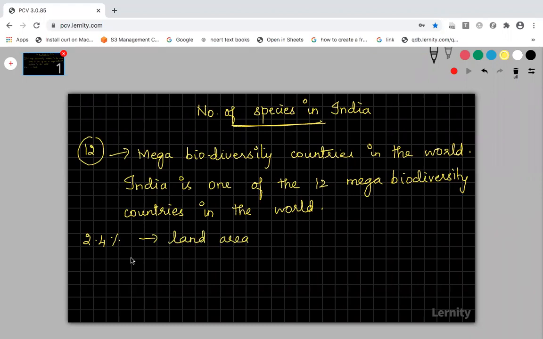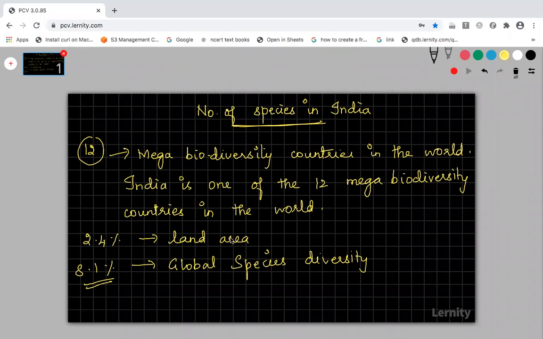But when talking about the global species diversity, India is said to have 8.1%. That is, among the global species diversity, India has 8.1% of species in that particular land area of 2.4%.